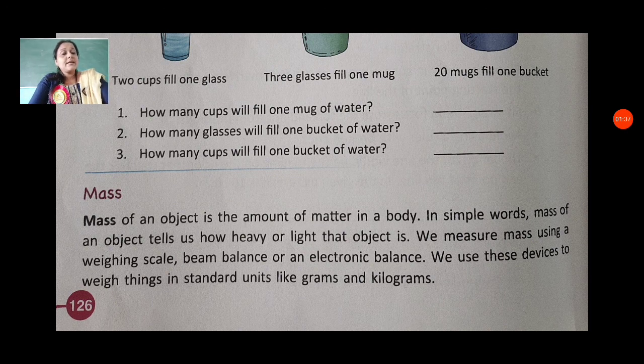In capacity, we have liter and milliliter. They are standard units of capacity, and we also have non-standard units when we measure the capacity of water using different utensils. Then in length we have meter. Like this, in mass we have grams and kilograms. Using these two standard units, we can weigh any kind of thing.